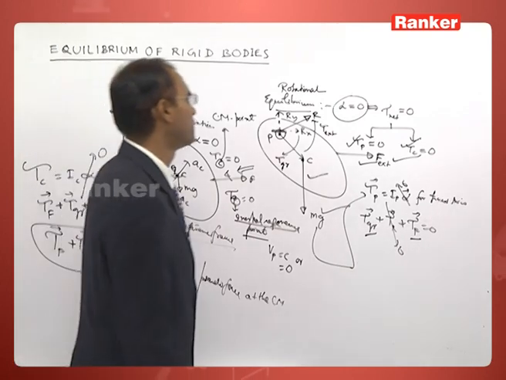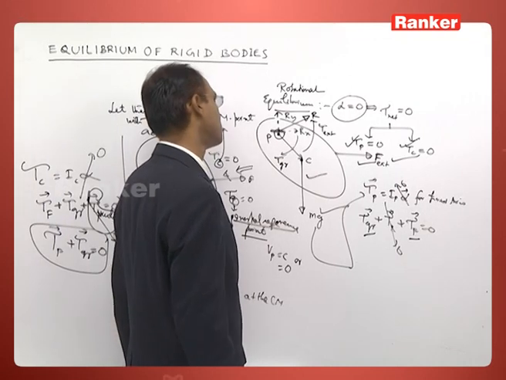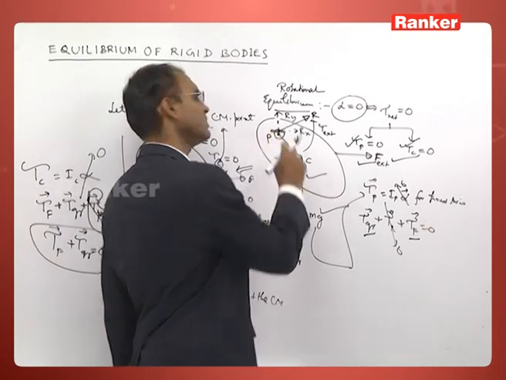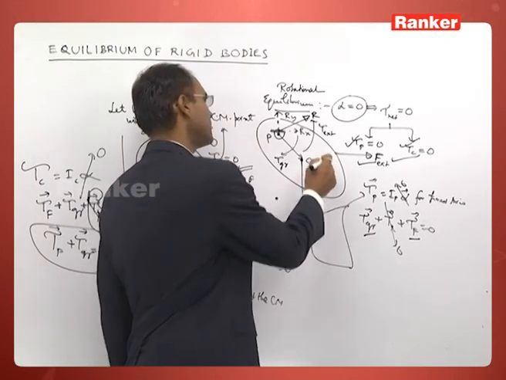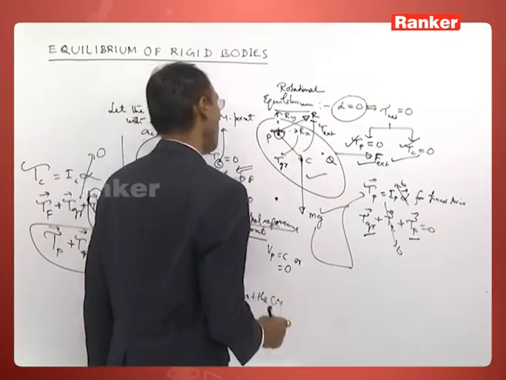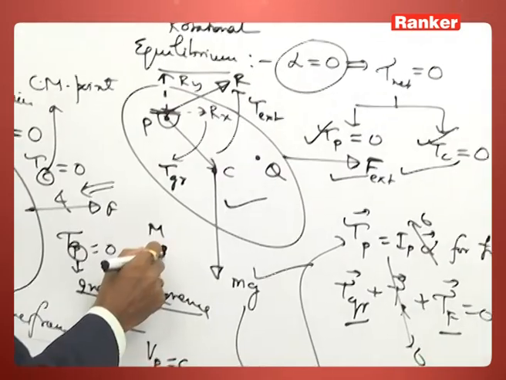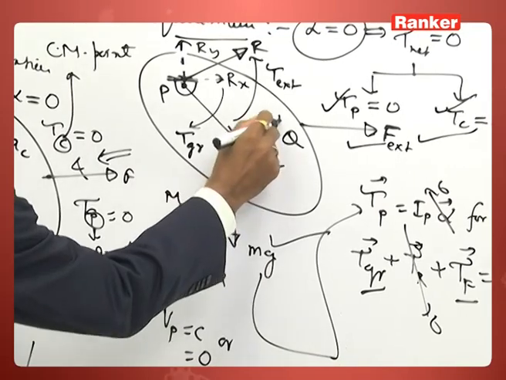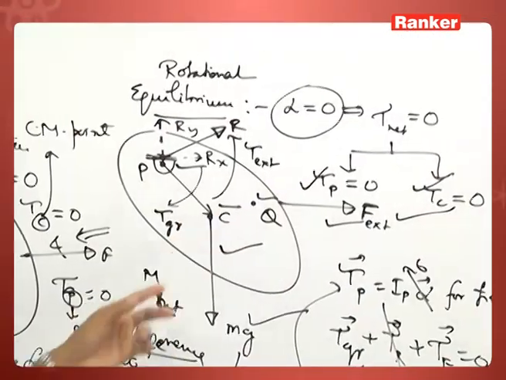There is a point here, about the center of mass, or about this point, or about any other point inside, suppose Q, or outside, M, this outside point, and these are the inside points. This is the center of mass, any inside point, any outside point.